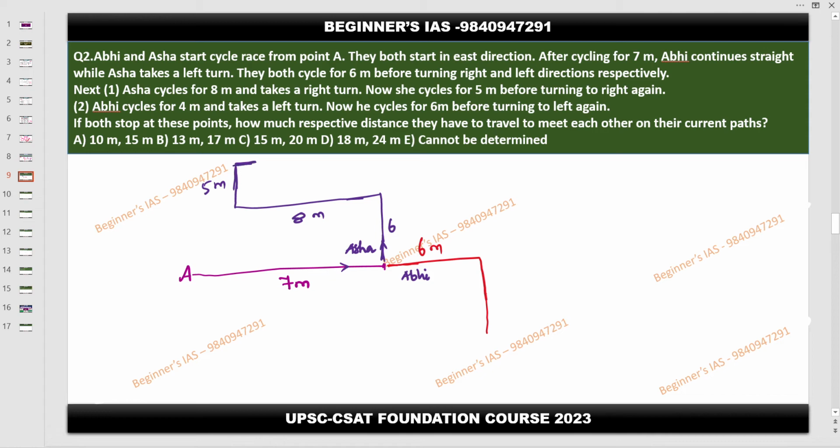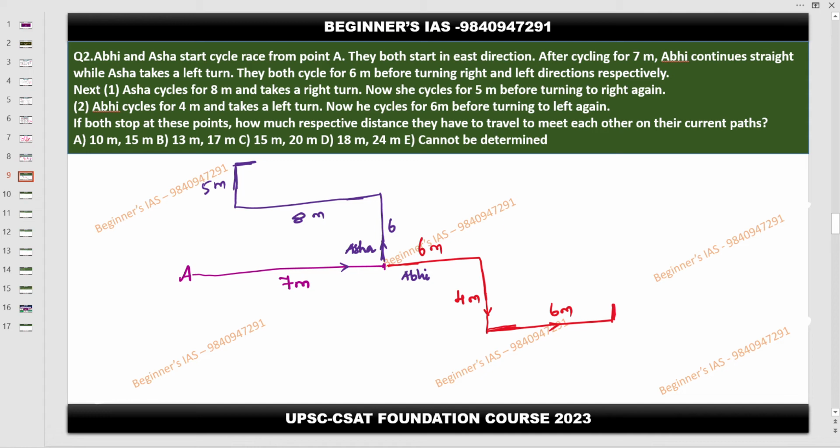I don't know the distance. Now I am moving with Abhi. So here Abhi cycles for 4 meter and takes a left turn. Left turn means this side. If a person is walking in this direction, then left turn is this one. Then he cycles 6 meter before turning left, which means this person is turning this side.